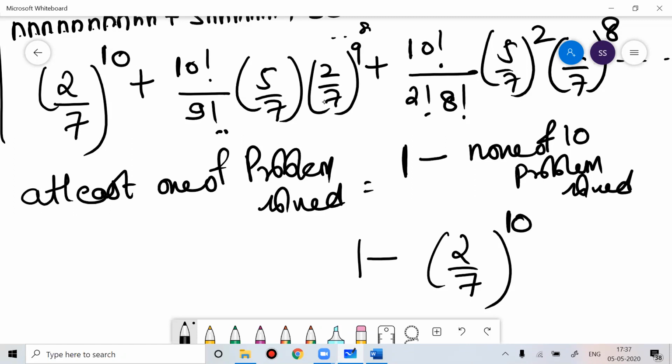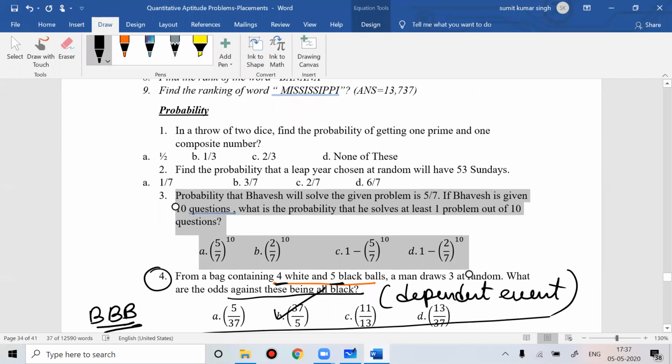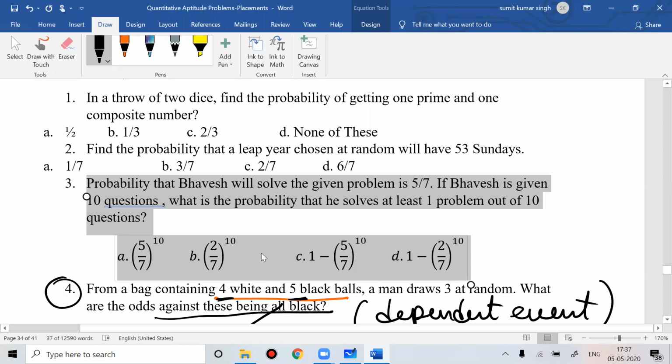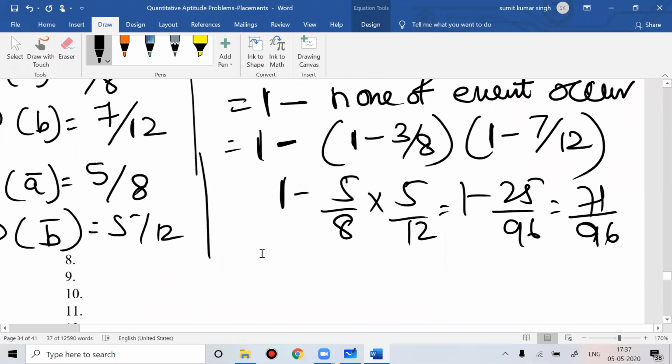It doesn't matter whether the first bullet hits the bird, or the second, or the third, or the first 2, or the second and third, or the first and third, or all of them. In every case, the bird is going to die. So 1 minus none of the bullets hit the bird will give you the answer. When you solve this kind of question, you get the answer very easily. These cases are very important when you solve problems in probability, so you can easily solve the questions using those cases.